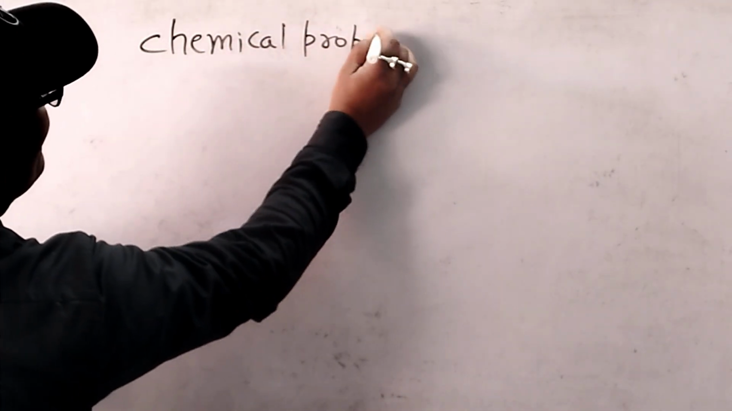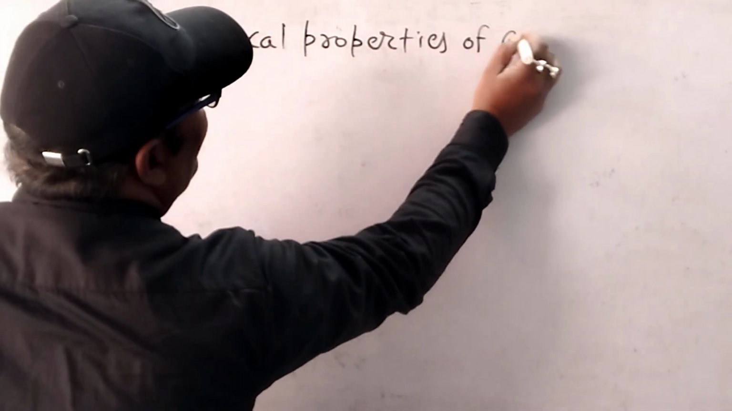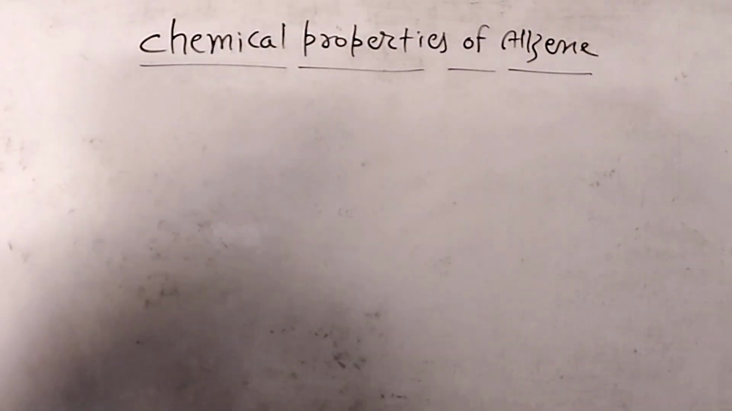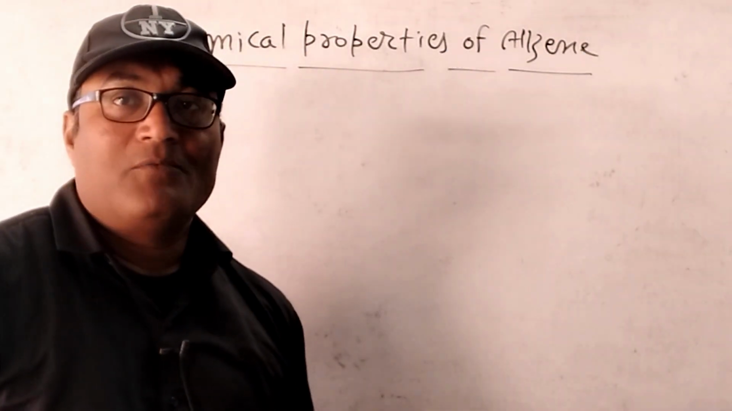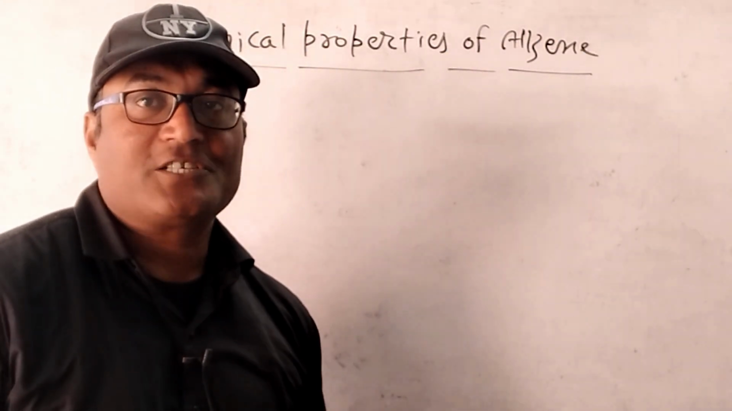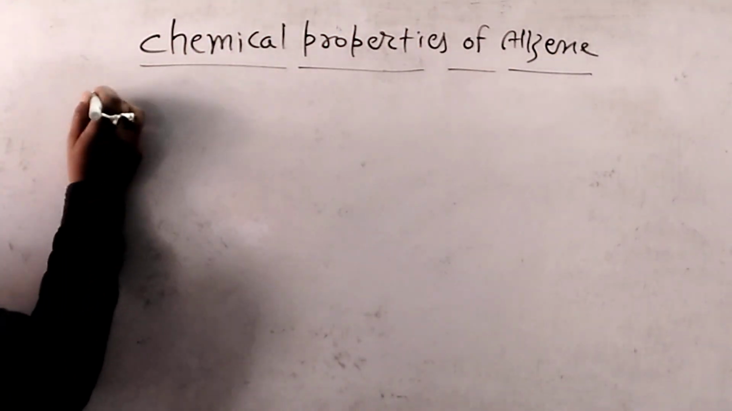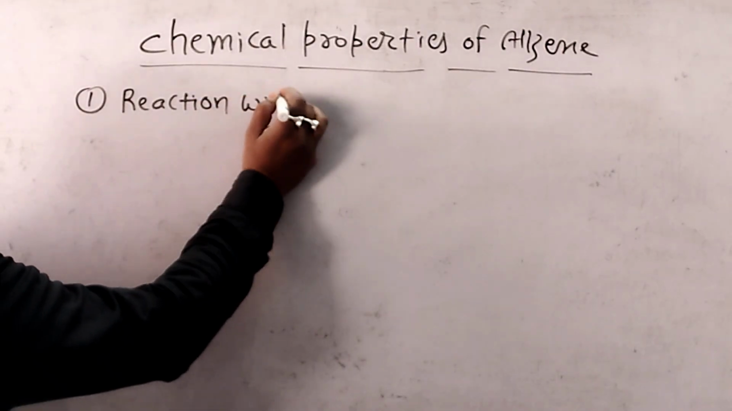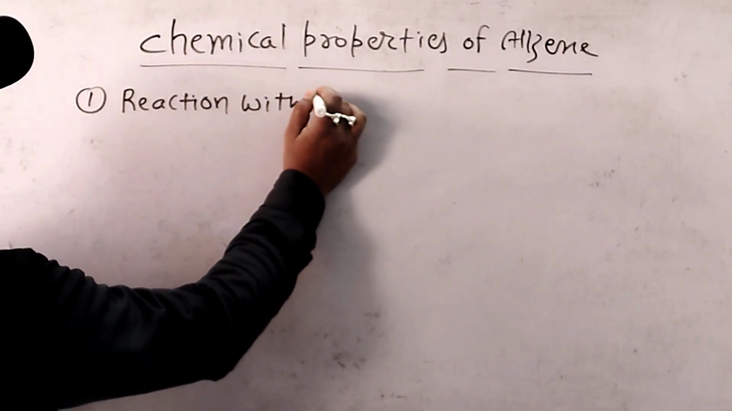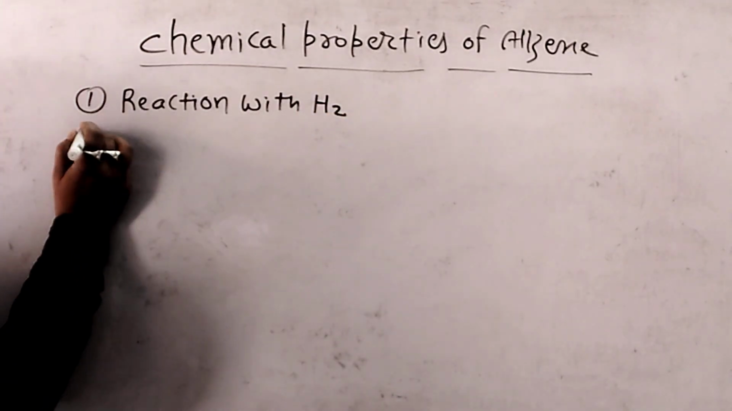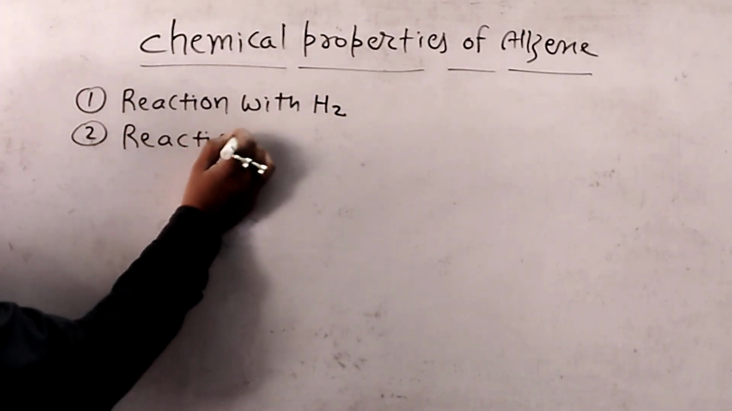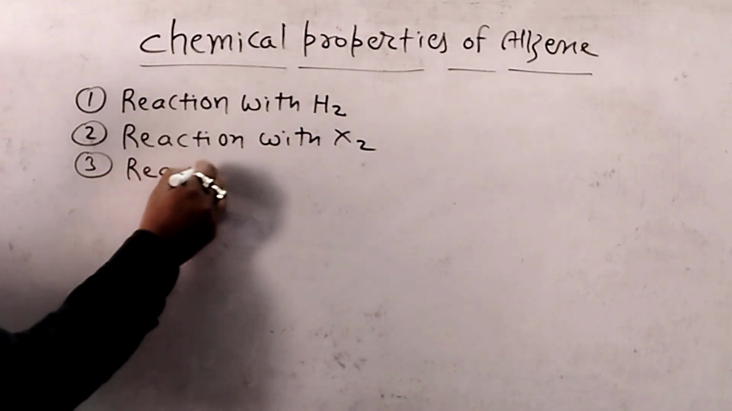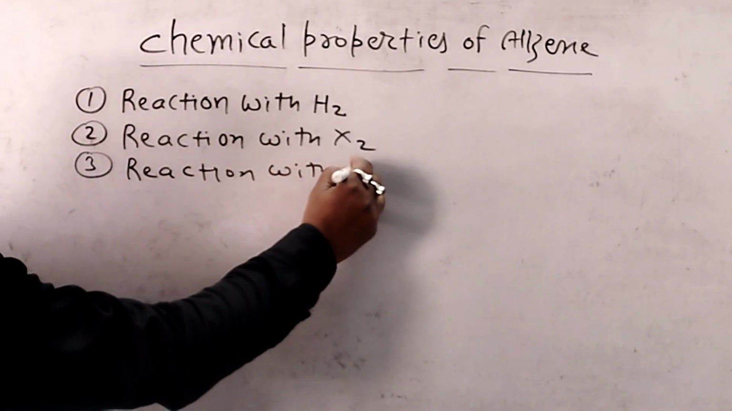Chemical properties of alkene. Now, one by one, I am going to write chemical properties or chemical reactions of alkenes. First property is a reaction of alkene with H2. Second is a reaction with H2. Third is a reaction with hydrogen halide.